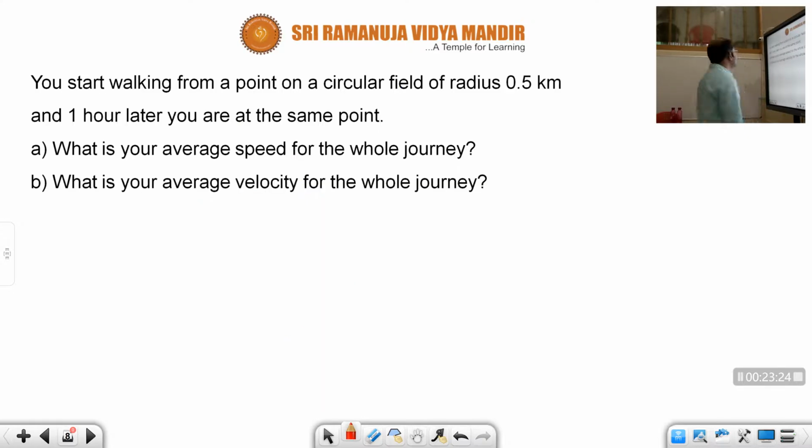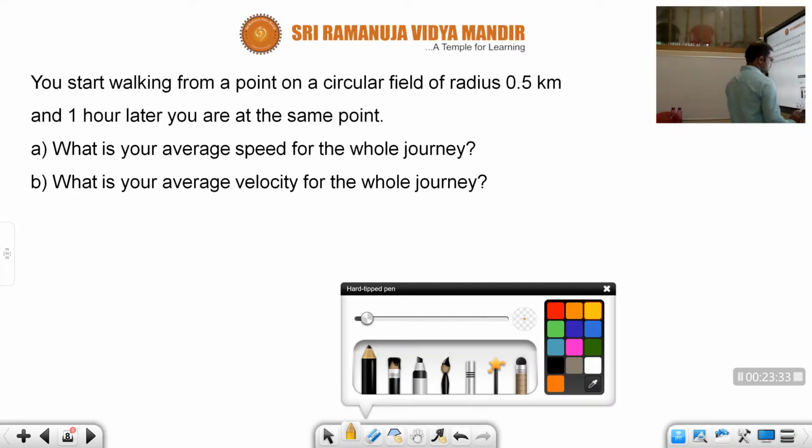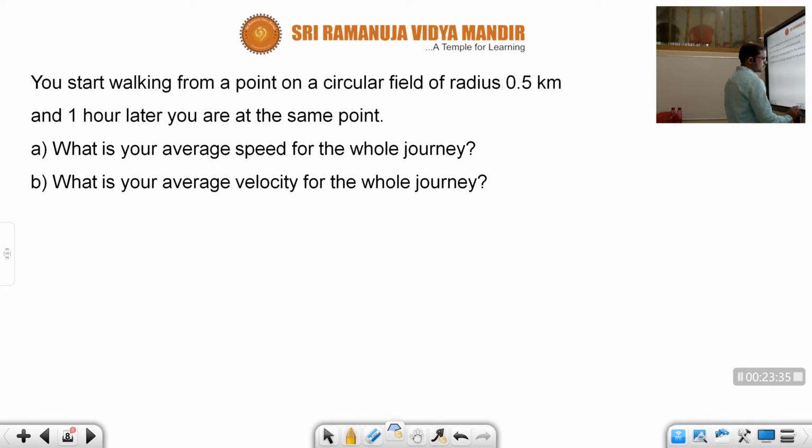Next question. You start walking from a point on a circular field of radius 0.5 km. Let's make that question clear.